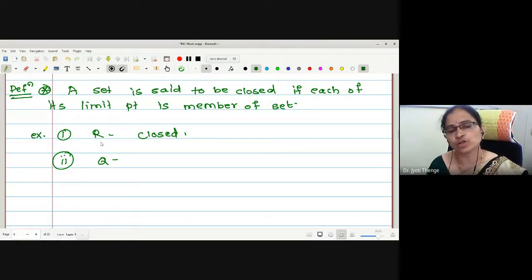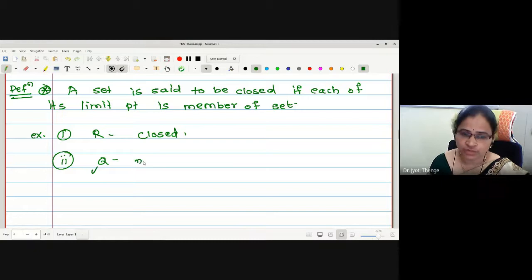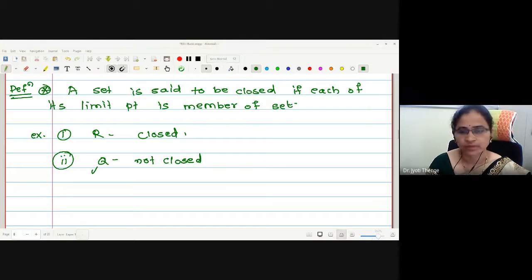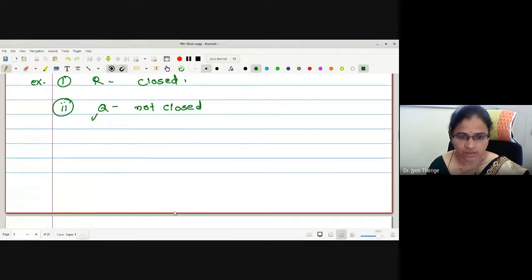What are the limit points of Q? Rationals and irrationals both. But irrationals are not members of Q. Therefore, this set is not closed. If you have any difficulty, you can stop me and ask. Rationals is not closed.